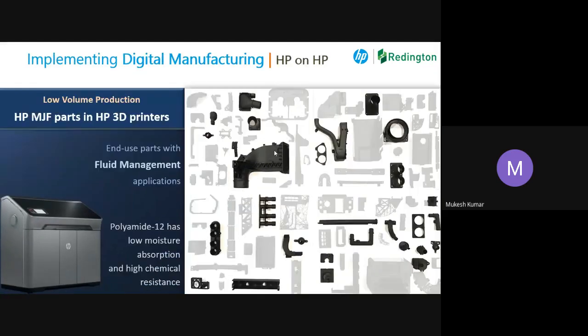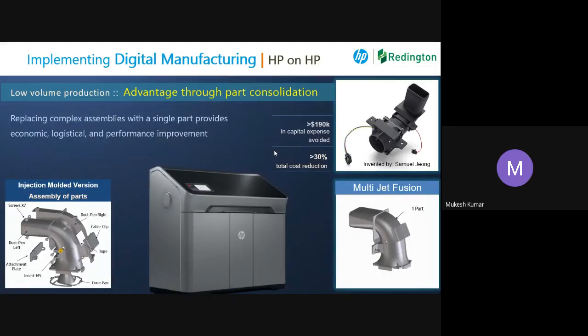Out of 160, almost 15 to 20 parts are meant for hydraulic application within the printer. That can be possible only when you are getting fully isotropic parts. So this is the example of low volume production.